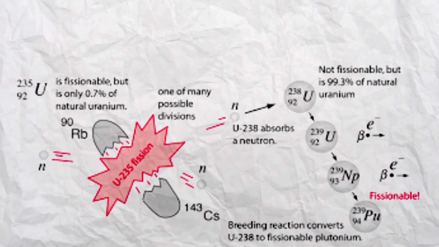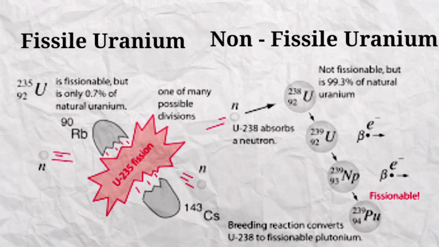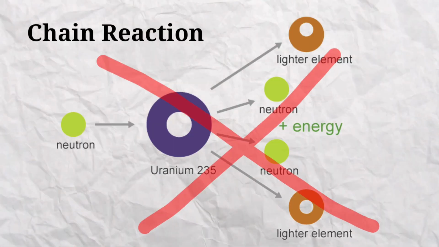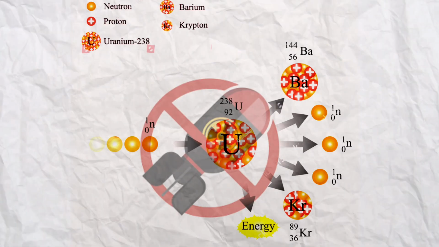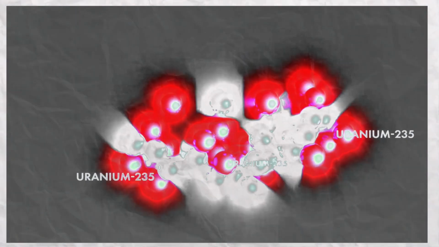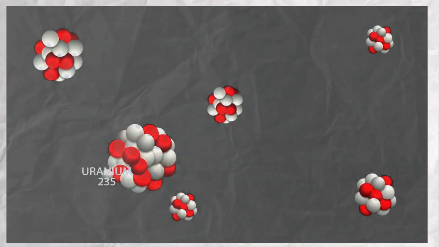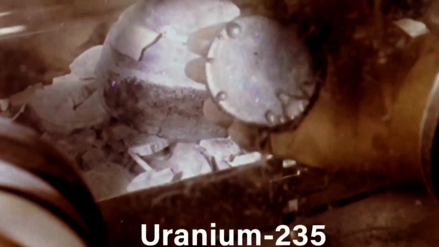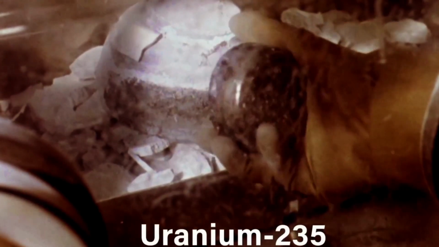Because they had detected fissile uranium and non-fissile uranium. Uranium-238 is not fissionable, it does not cause a chain reaction, nor can a bomb be made from it. The simplest way to make an atomic bomb is to get enough fissile material close together that it can cause a runaway chain reaction. It was very important to extract uranium-235. Only uranium-235 can undergo a chain reaction.